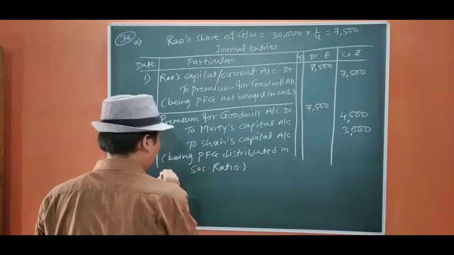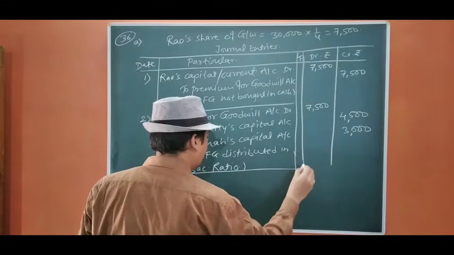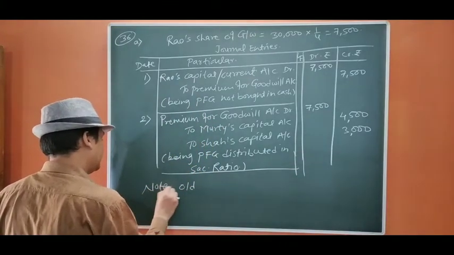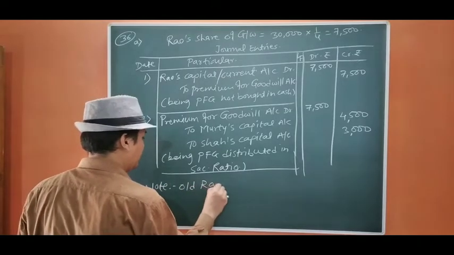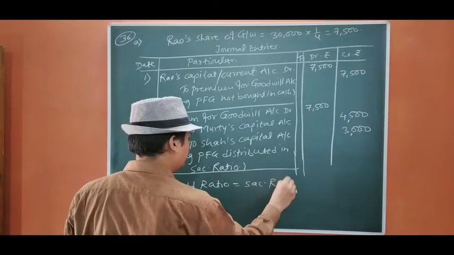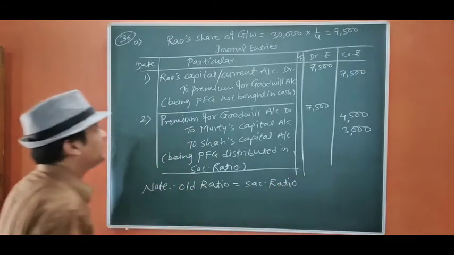Here it should be noted that old ratio equals sacrificing ratio. Okay. This is case A.